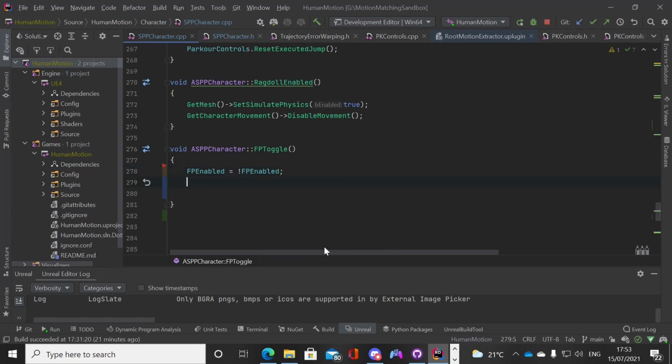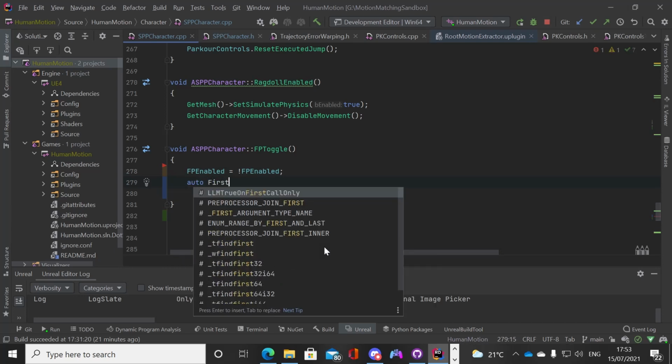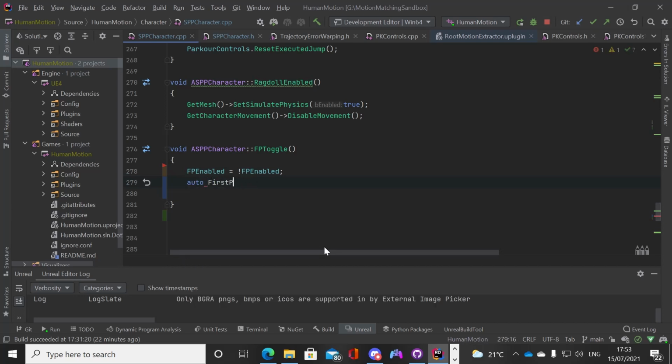Okay, yeah. Now we have the first person label stuff done. Now we want to get auto first. I could have just copied and pasted all that before, but you know, I'm so efficient with my code. Yep. Auto first.